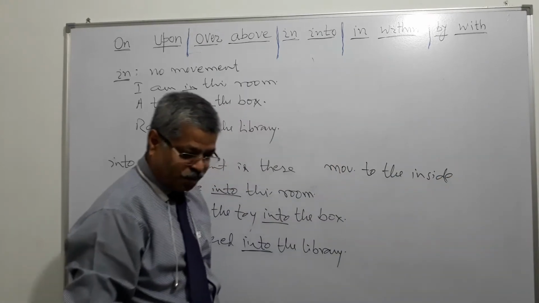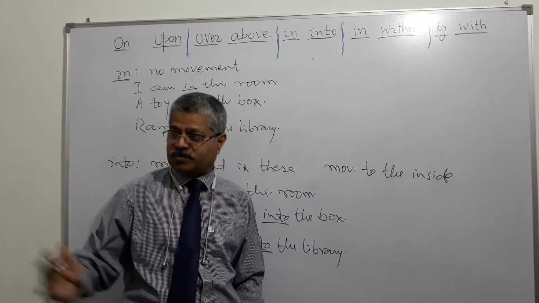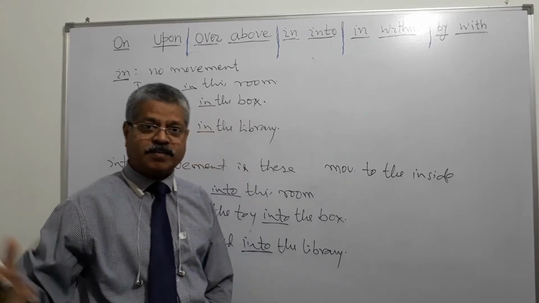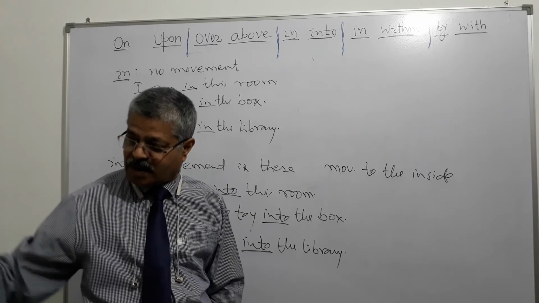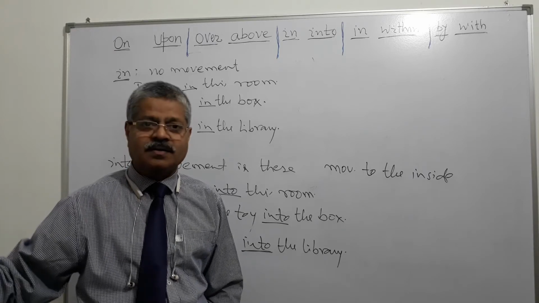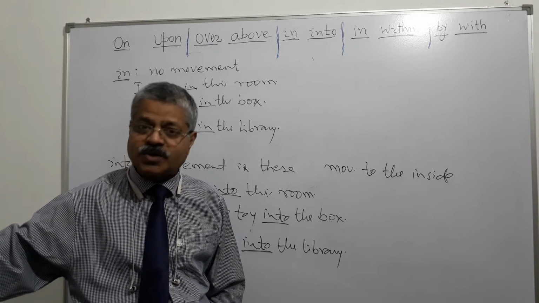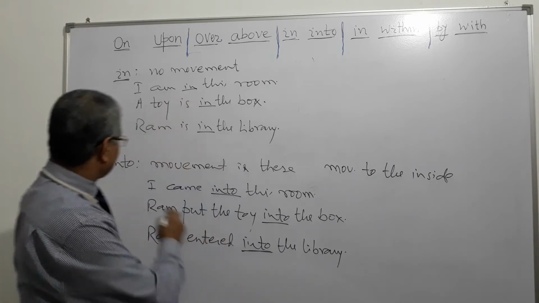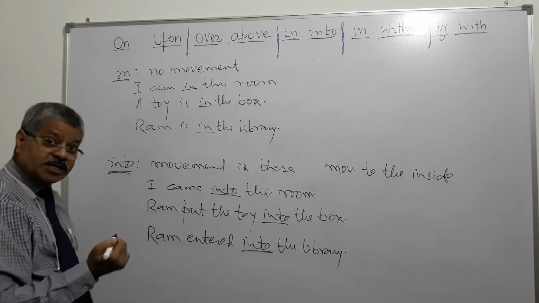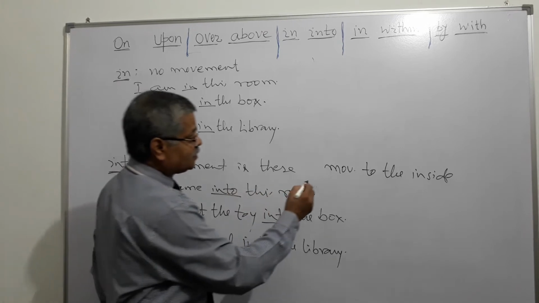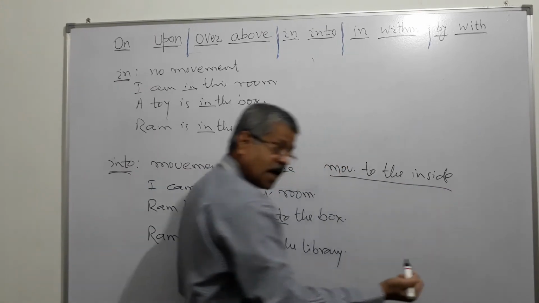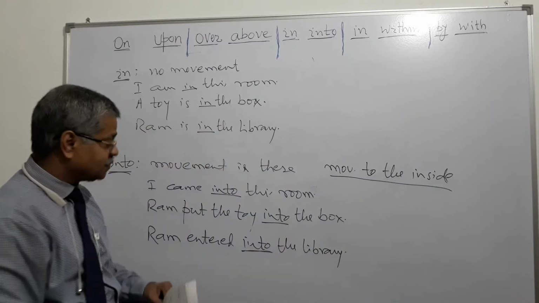Suppose I am in this room. This is a room, I am in this room. Somebody is coming. So when that person is coming, mostly the movement is towards the inside. When we use into, generally the movement is to the inside, from the outside to the inside, right?